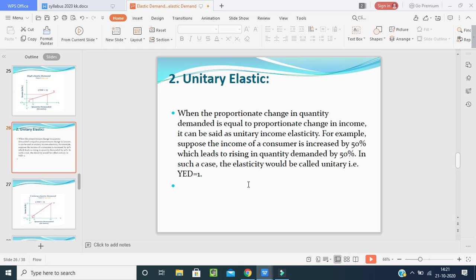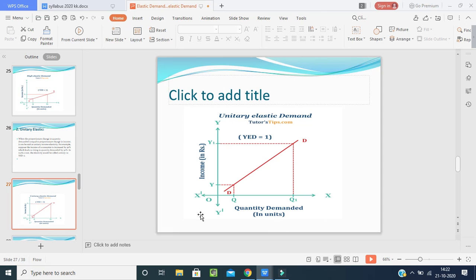In such a case, the elasticity would be called unitary, that is, unitary elasticity of demand is equal to 1. If you see the picture here also, unitary elastic demand denotes equal to 1. When the income of the person has been increased, the quantity demanded, the purchasing demand of the person, is also increasing.